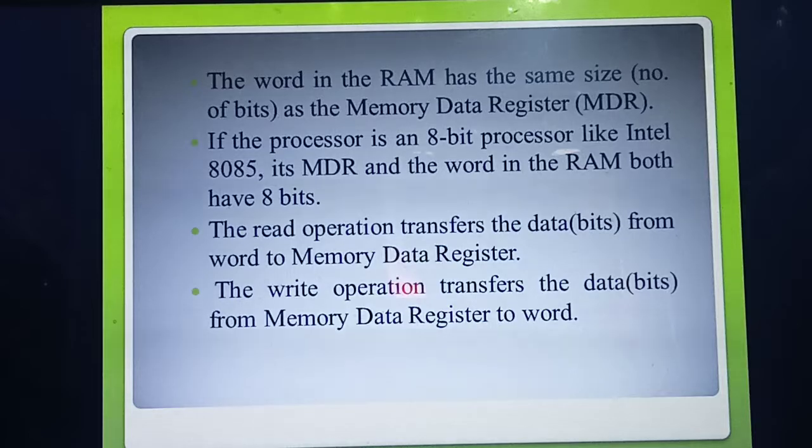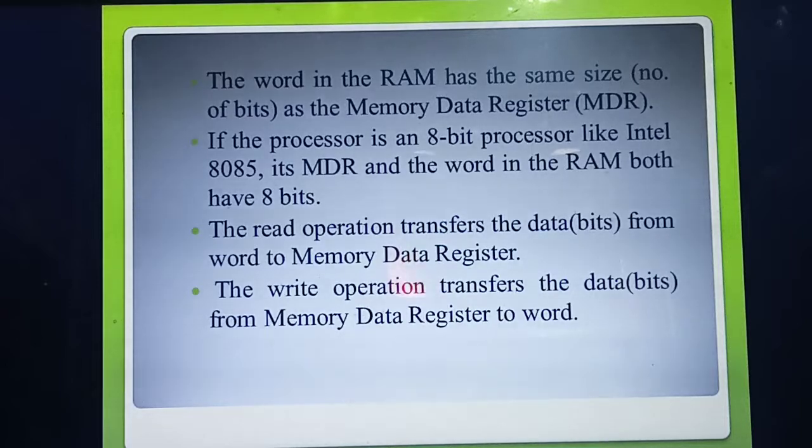Understood? Okay. So the processor, microprocessor you have studied, isn't it? For that, they have given one example: if a processor is an 8-bit processor, that is Intel 8085, that's an example of a processor name. Okay. So 8-bit means the MDR and the RAM capacity are also how many bits? The word size is the same, 8 bits.